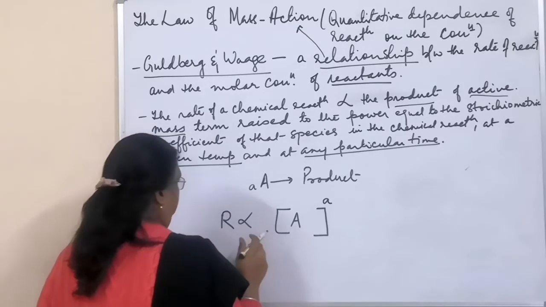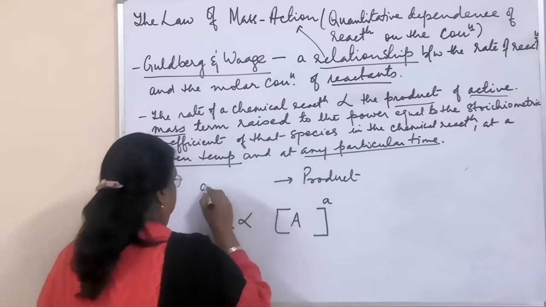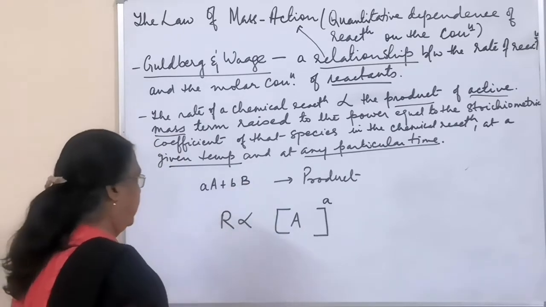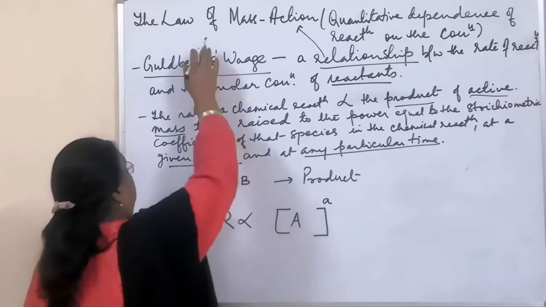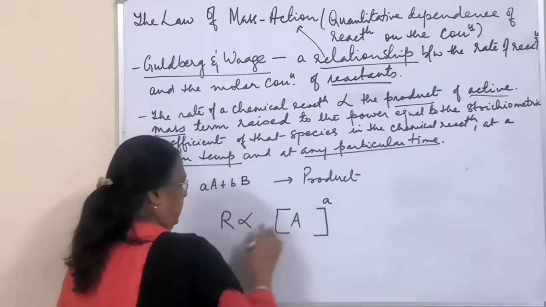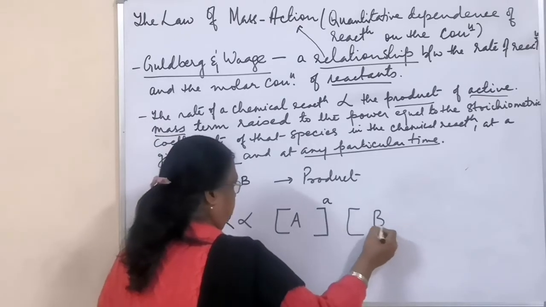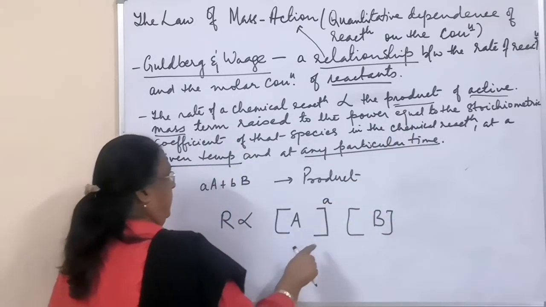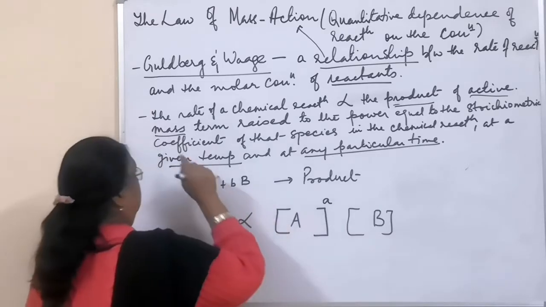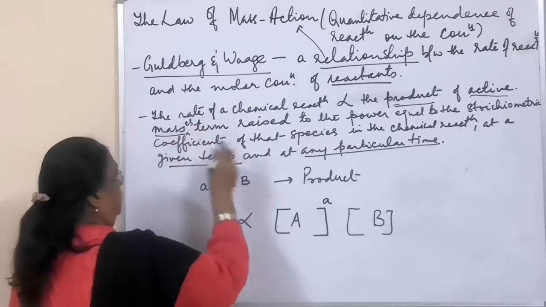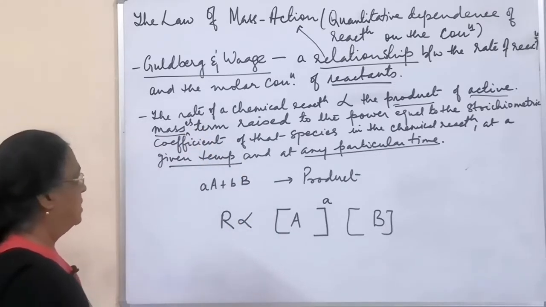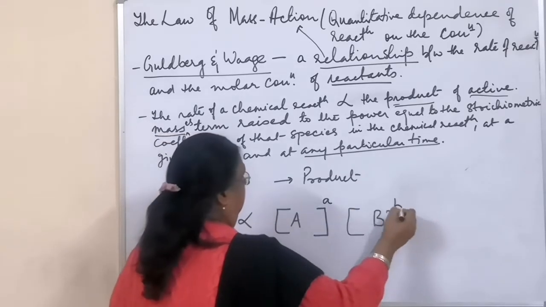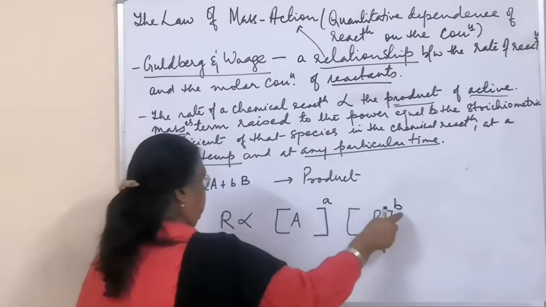If I take another reaction like this, A moles of A and B moles of B, two reactants combining and giving the product, then the rate of this particular reaction according to the law of mass action will be directly proportional to the product, mathematical product, of the active masses of the reactants raised to the power equal to their stoichiometric coefficient.